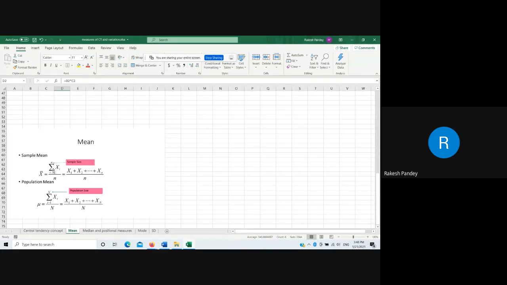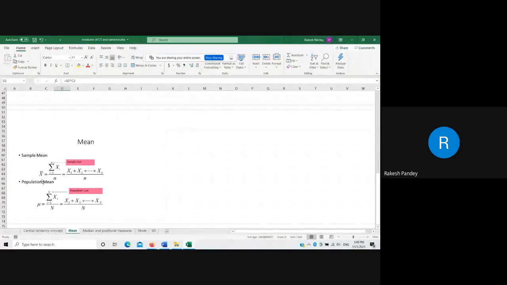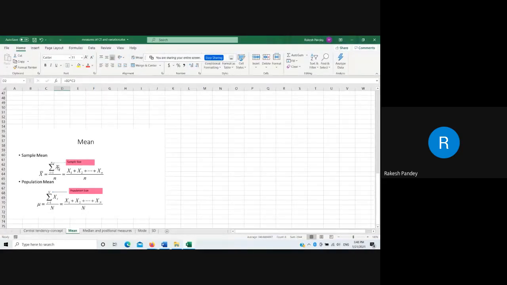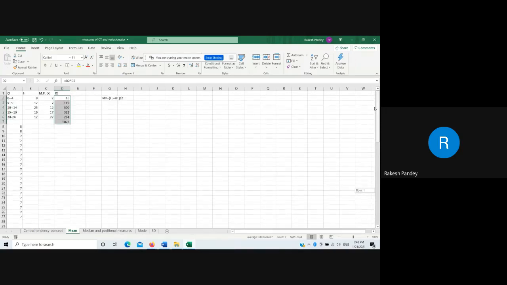So in group data, you can make a note in your notebook that in group condition, this value will be summation fx, not summation x, summation fx divided by n. And n is the number of data. So how we will get n?